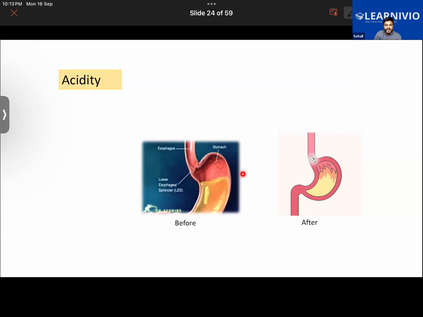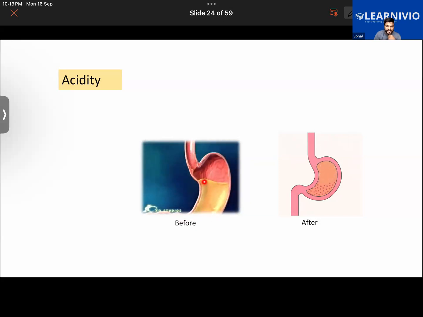Usually in the young it does not happen. Usually when a person crosses the age of 40, 50, they are more likely to suffer from this condition of acidity. You guys might not have suffered from acidity because your metabolic rate is better right now, your digestion is good. But as people become older, their digestive system will become weaker, and if they were to eat lots of oily and junk food, this problem might be common in them.